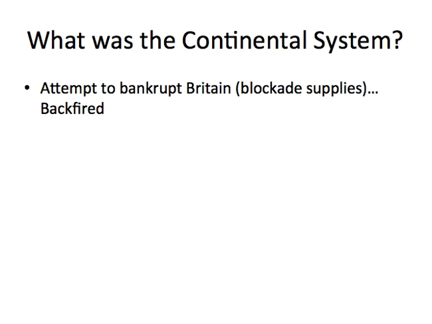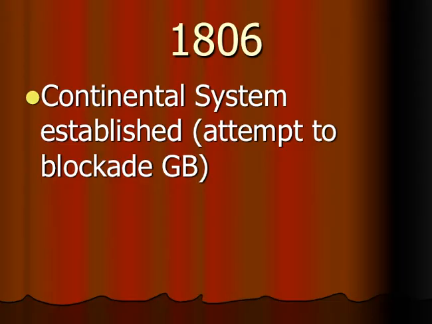All right, what is the continental system? It's an attempt to blockade supplies going into Britain and trade. He basically said any of his allies, any nations that he controlled, were not supposed to trade with Britain. He was trying to hopefully weaken Britain through their wallet. Unfortunately, Britain's navy is much stronger than his, and so they're going to force through the blockade. Also, Russia is going to continue to trade with Britain because they really needed that trade, and so they're going to ignore Napoleon. And when Napoleon gets angry about that, he's going to turn and decide to invade Russia, which is going to lead to his third mistake. All right, so in 1806, he established the continental system, which was bad.